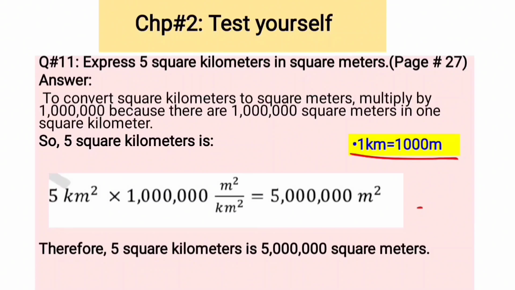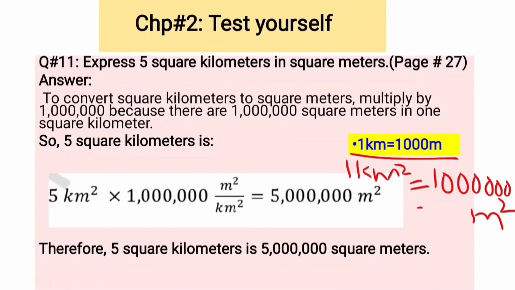So when we take the square on both sides, 1 kilometer squared equals 1 million square meters. There are 3 zeros and zeros will be doubled when we take the square. So in the answer there are 6 zeros.